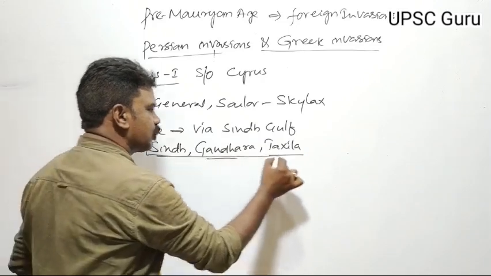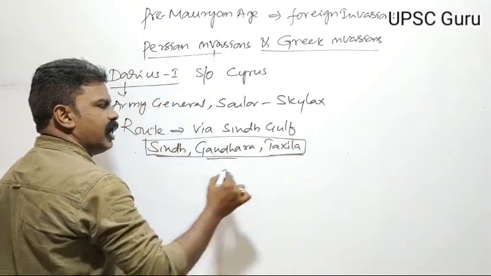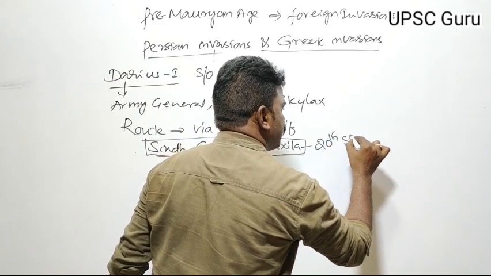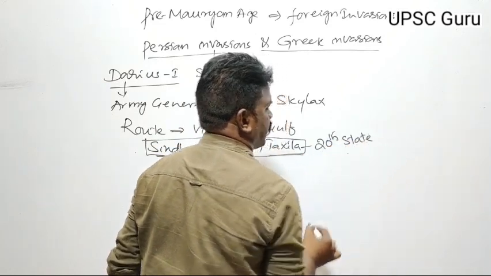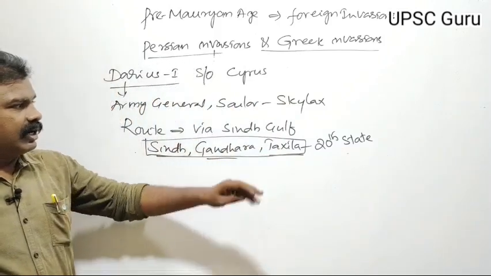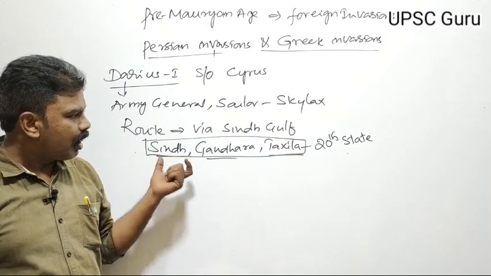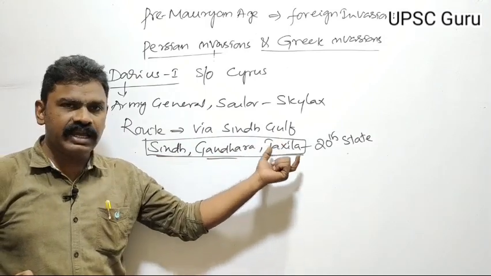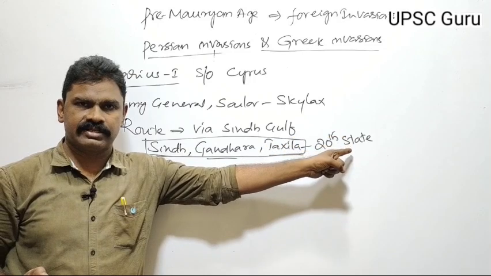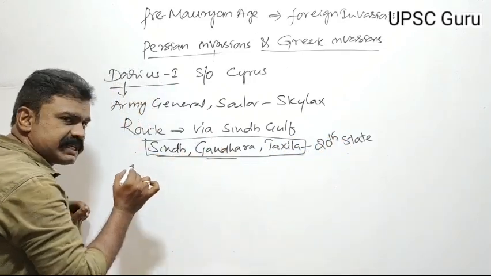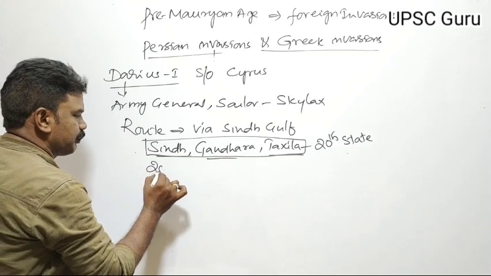All these areas were occupied by Darius I, and he made them the 20th state of Persia. Already in Persia there were 19 states. The word for state in the Persian language is satrapy.